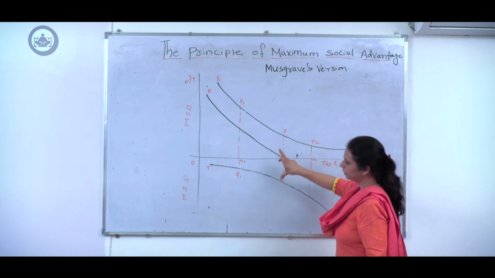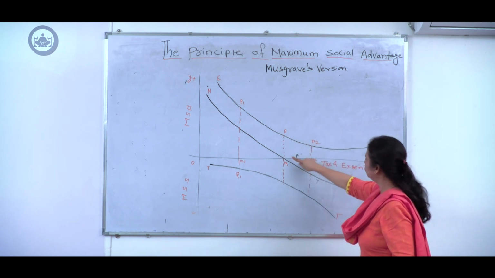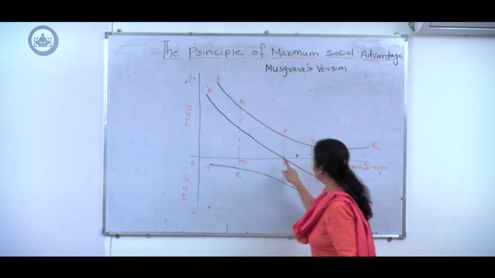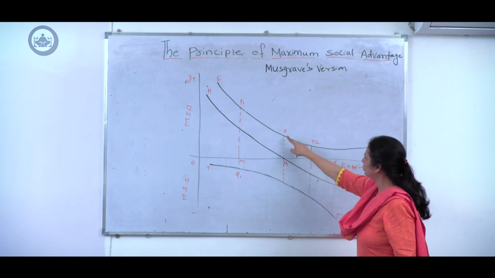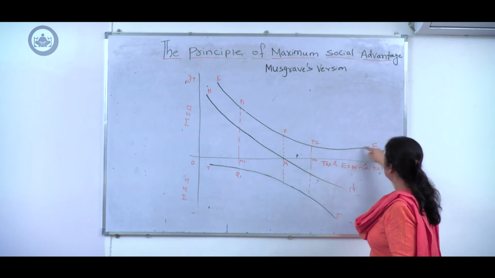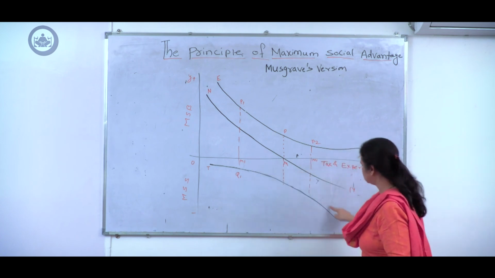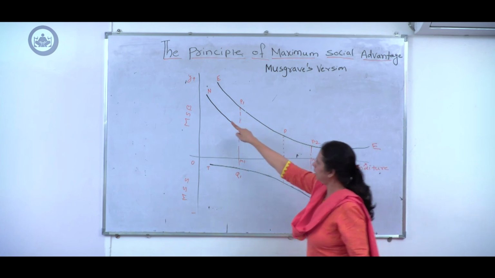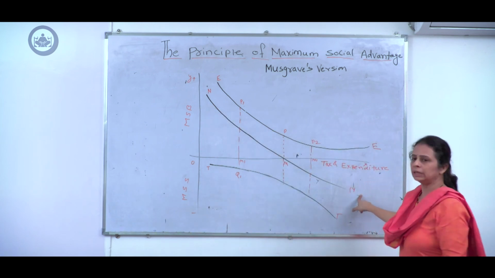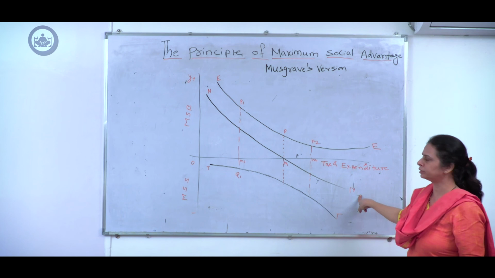Now in the diagram, for example, look at this particular size of budget OM. When the size of budget is OM, look at the expenditure curve and the taxation curve and the distance between these two curves. This NN curve indicates the net social benefit to the society.